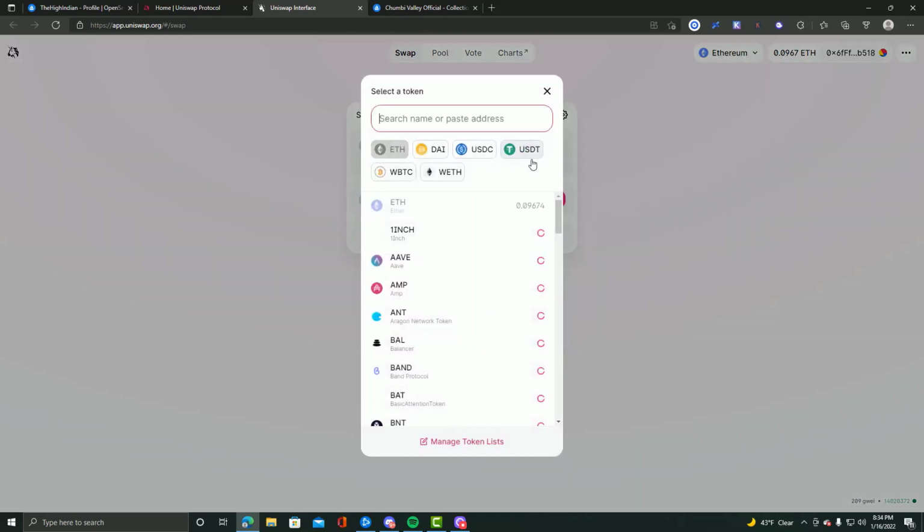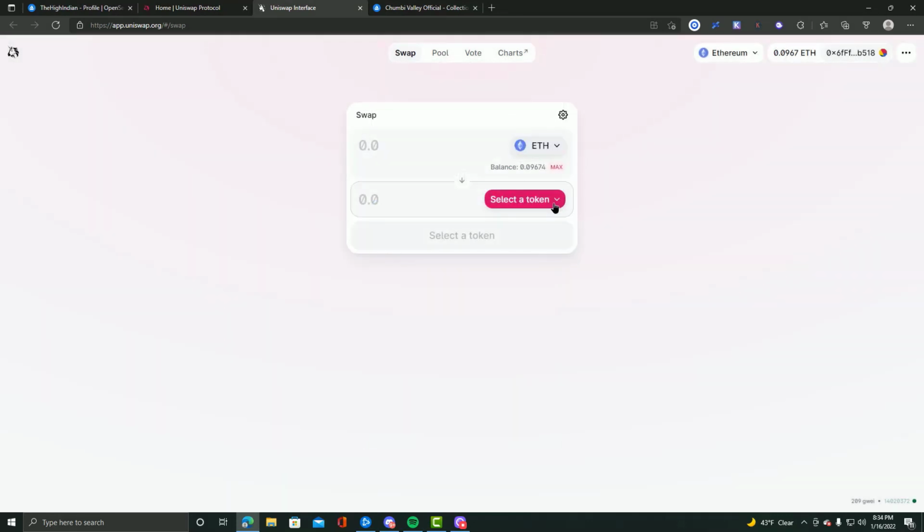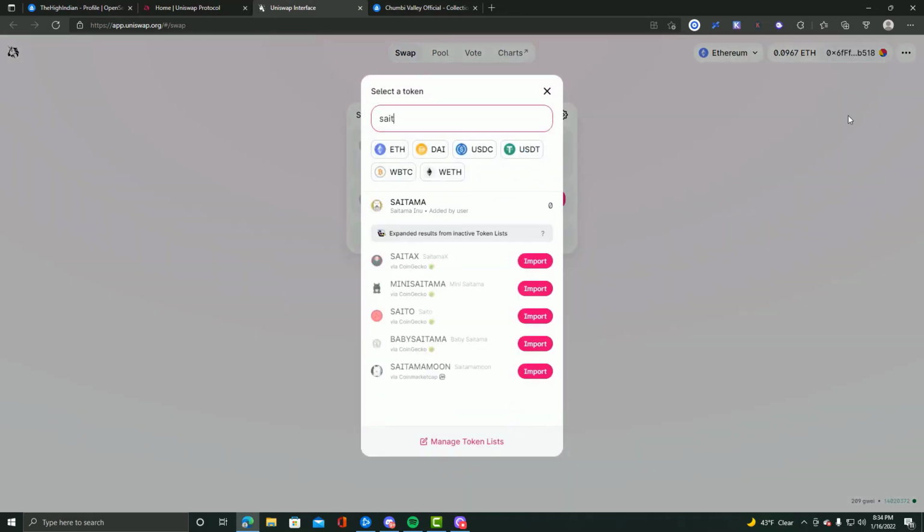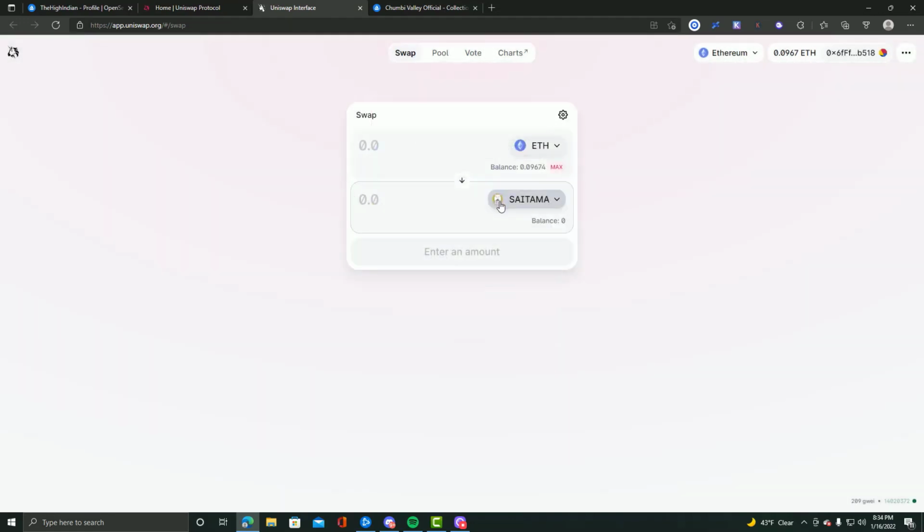Because if you're trying to, let's say for instance, you want to, alright, we already have Ethereum. Let's say you want to buy a popular meme token, and one that's being talked about a lot right now, because meme coins actually have a lot of purpose now. They actually have more purpose than your dollar probably does, in my opinion.